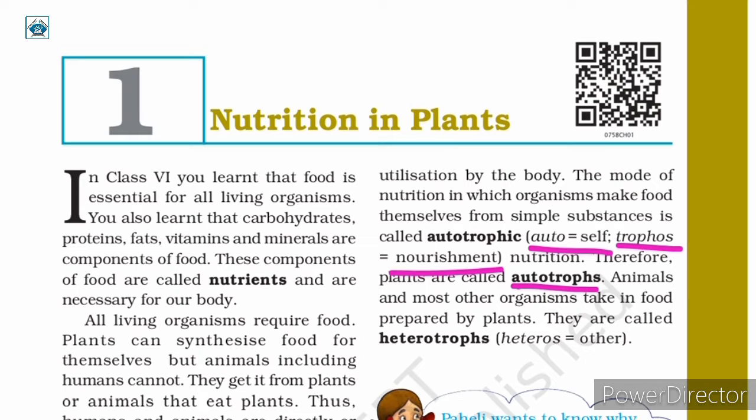On the other hand, animals and most other organisms take in food prepared by plants. That is, they are dependent on plants for their food requirements. Therefore, they are called heterotrophs. Here, heteros means other. So, they are dependent on others like plants and other animals for the nutrition requirement. Therefore, animals are heterotrophs.